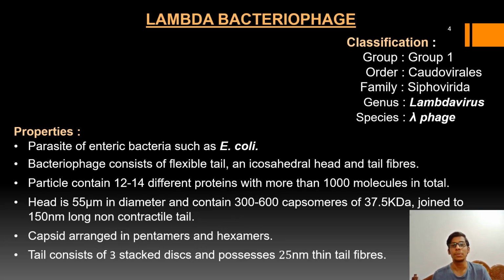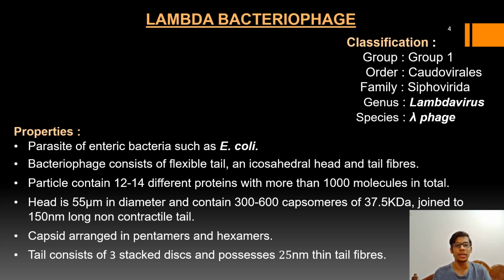Now, specifically talking about the lambda bacteriophage, its classification is as follows. It comes under group 1, order Caudovirales, family Siphoviridae, genus Lambdavirus, and species Phage lambda, also known as lambda bacteriophage.